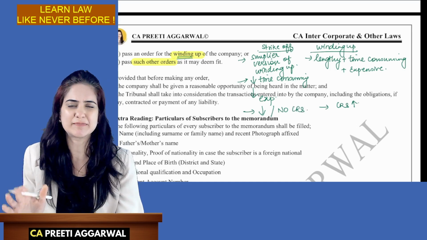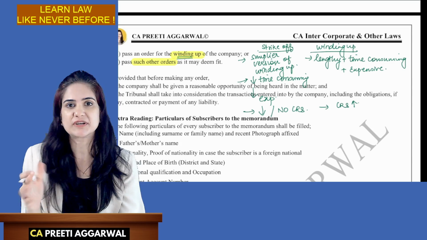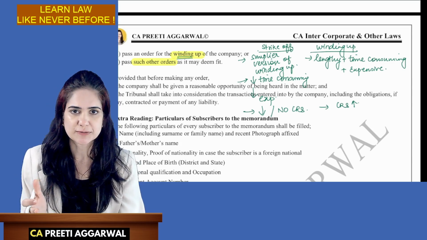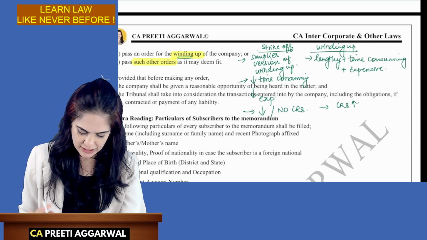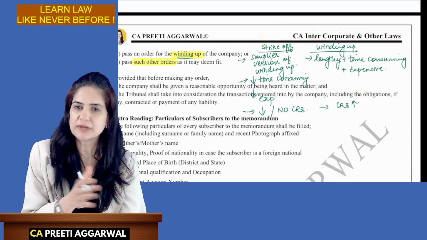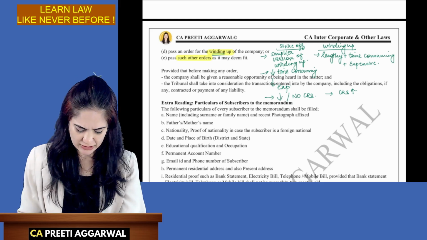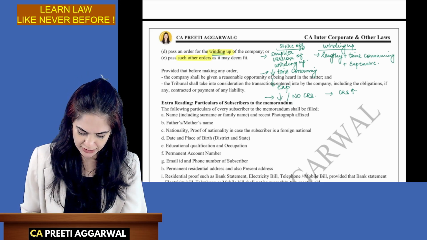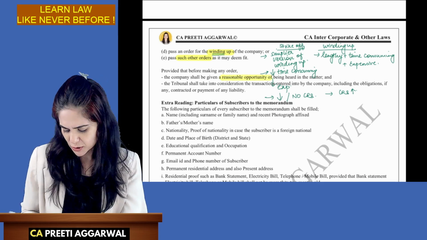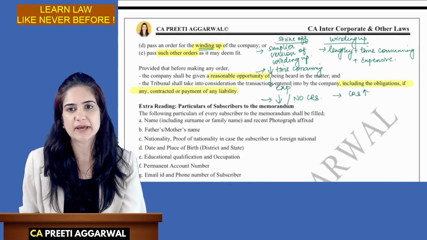Then it is easy because there's no creditor, so you can just strike off the name and nobody will be affected as such. So there is a difference between these two. Winding up is lengthy and the shortcut version is strike off. But before doing this, we will give the company an opportunity of being heard. We will also consider the obligations, creditors, the liabilities that they have incurred, etc.